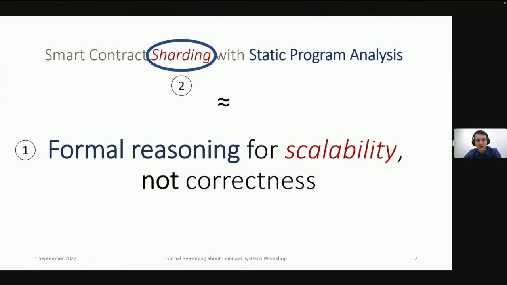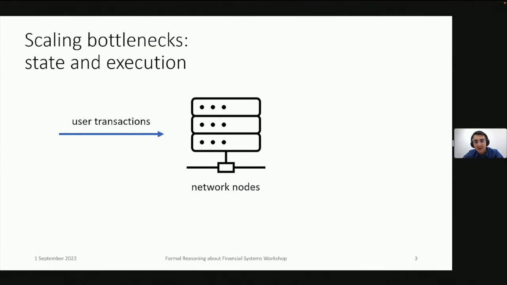Our analysis is not part of the compiler. So our goal is not to generate, say, better bytecode from some high-level Solidity, for instance. But in some sense, our analysis is part of the consensus protocol itself and lets the protocol execute these smart contract transactions in a better way than it otherwise could. I'll explain this in a lot more detail immediately.